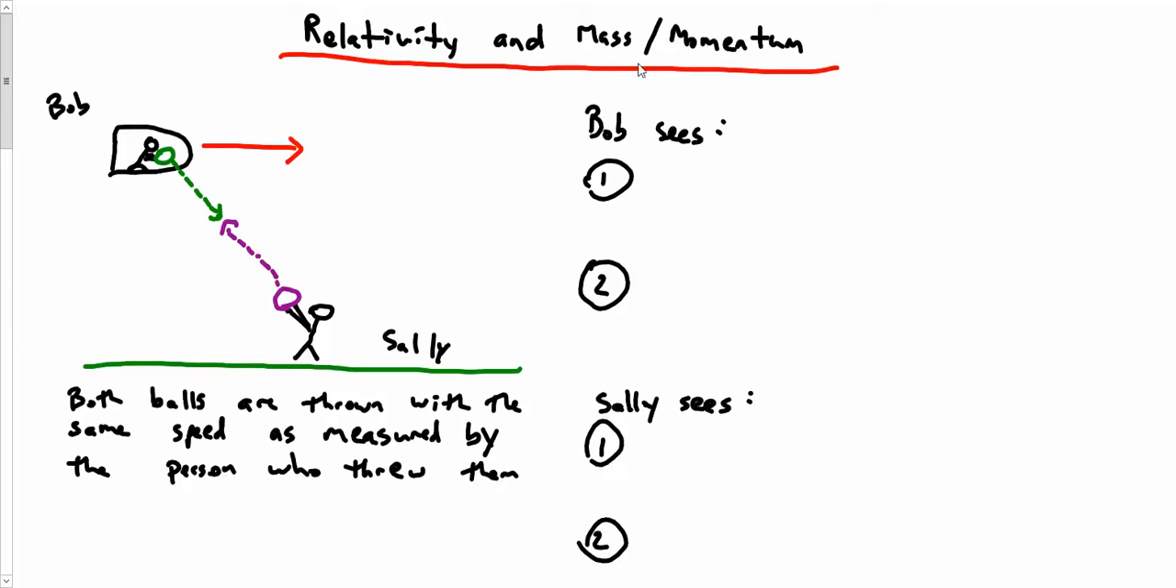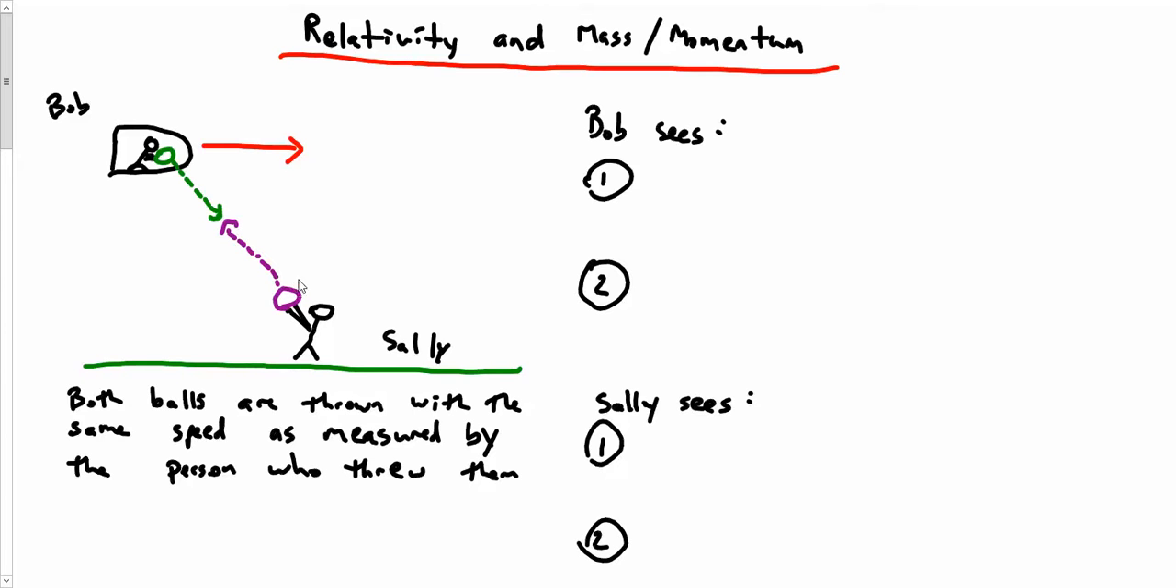All right, let's talk about what happens to mass and momentum when we start traveling really fast. So I've got Sally, she's on the ground, and I've got Bob in a spaceship moving very fast in this direction. They both have identical balls, and both balls are thrown at the same speed as measured by the person who throws them. So according to Bob, he throws his ball at, let's say, 5 meters per second, and according to Sally, she throws her ball at 5 meters per second.